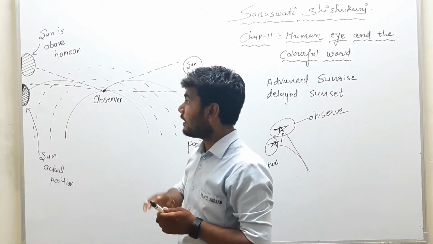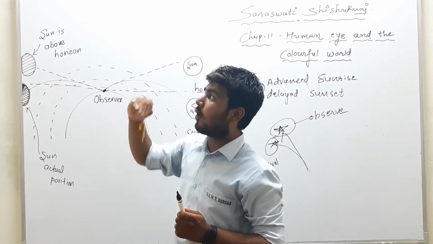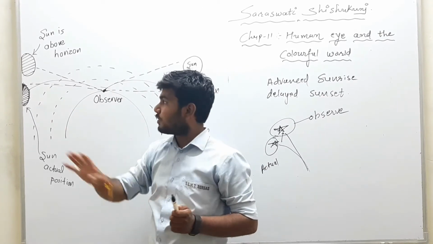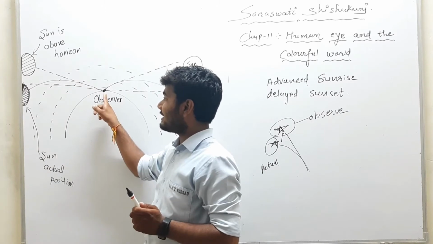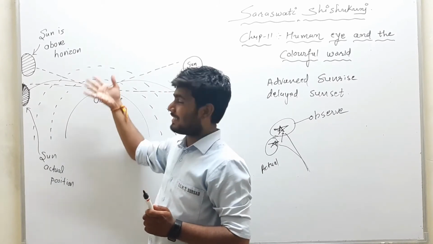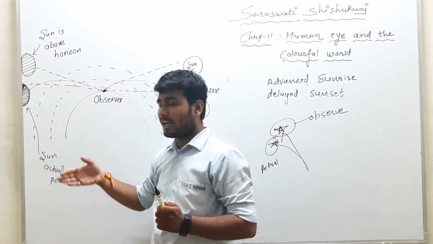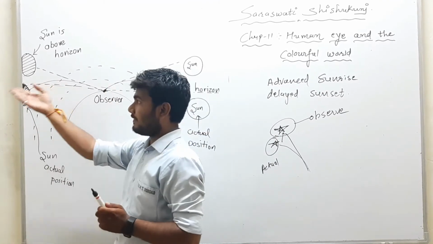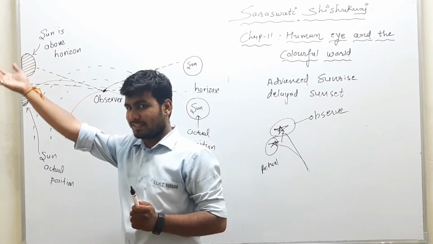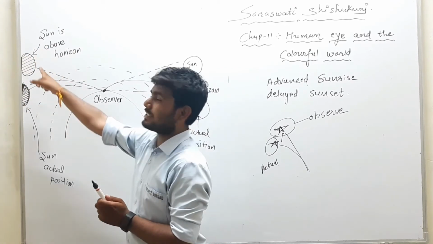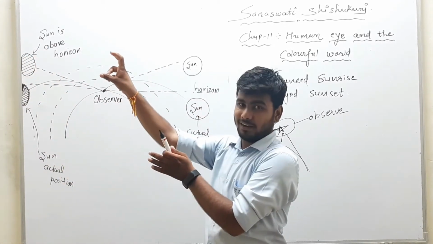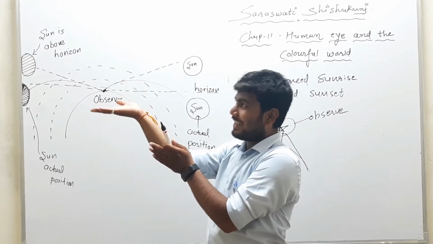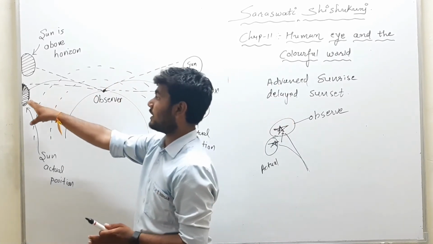Again I am repeating: actual sunrise and observed sunrise are different. Observed sunrise is done by the observer, but the sunrise phenomenon is based on the sun, right? So as the observer sees the sun, he will say that the sun has risen, but that's not the actual sunrise, because we know that the sun will look slightly higher in comparison to its original position.